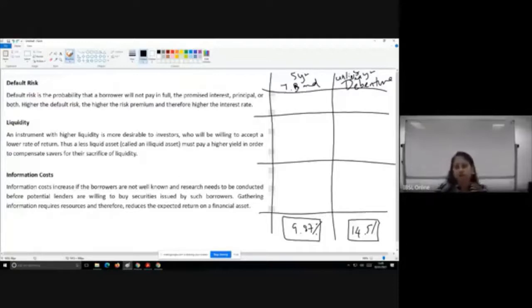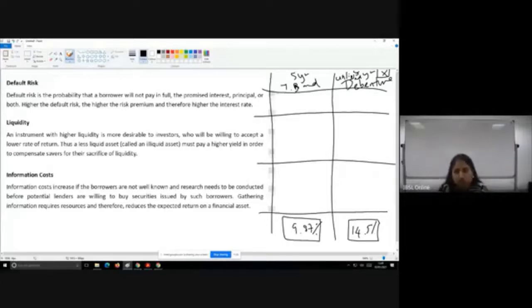Okay, now let's assume this is issued by a company called X. So X company doesn't have the ability to print money, right? So they have to earn an income, and from that income they have to pay the interest for this debenture.